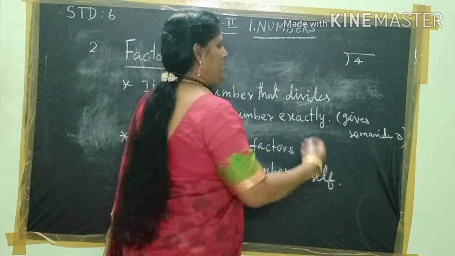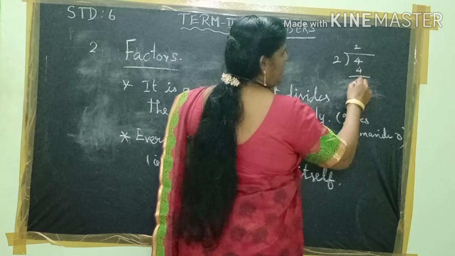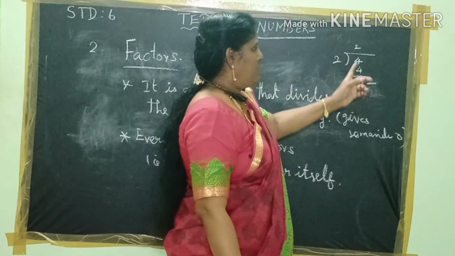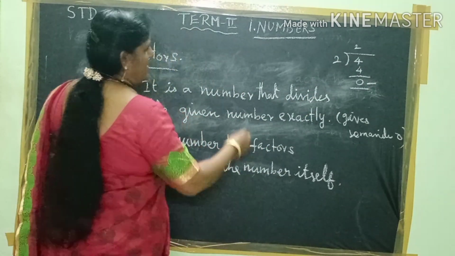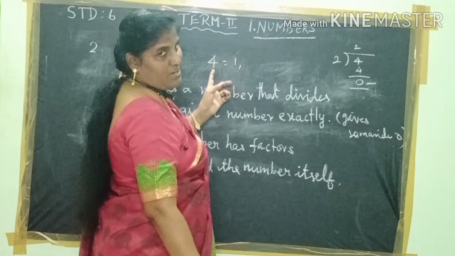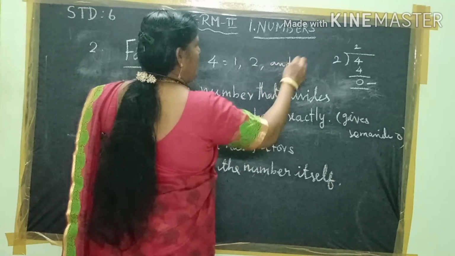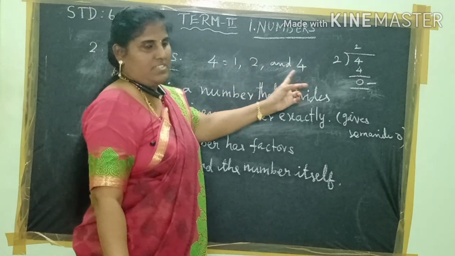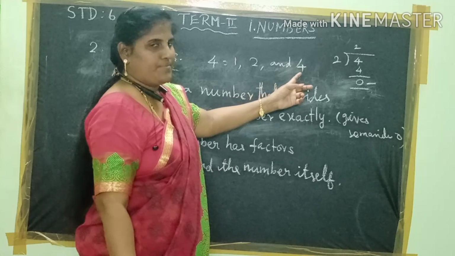Two twos are 4 and it gives remainder 0. So the factors of 4 are 1, 2 and 4. So 4 has 3 factors.